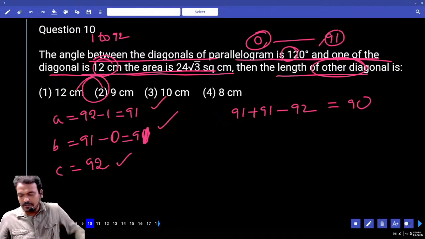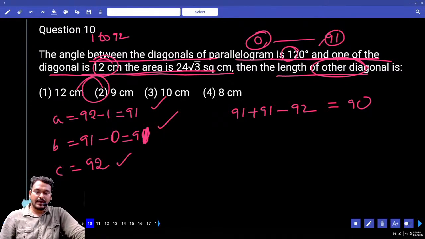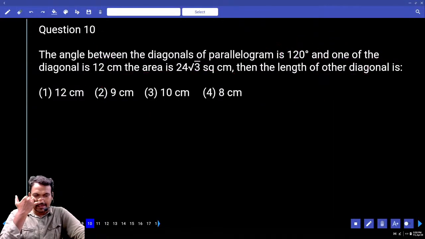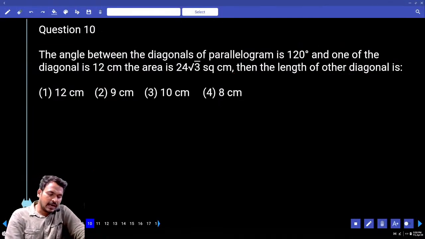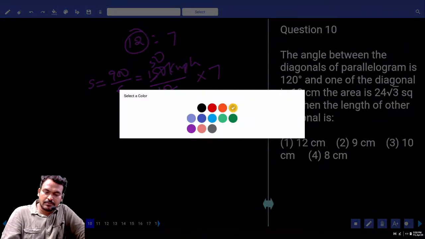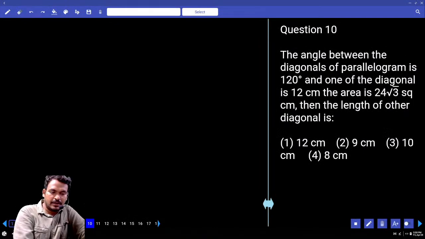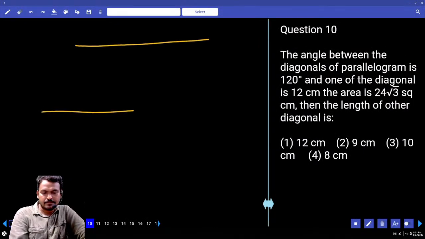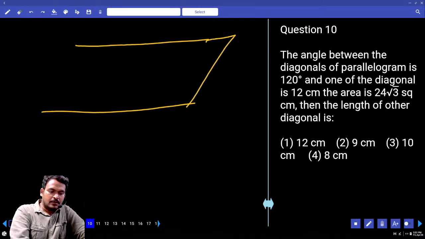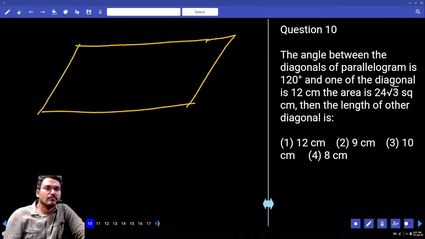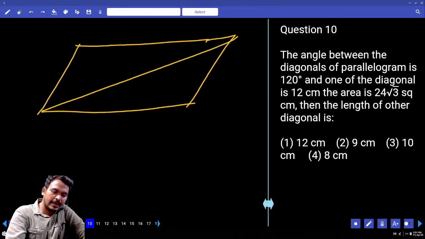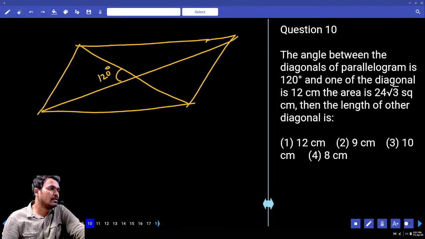Next question, number 10. The angle between the diagonals of a parallelogram is 120 degrees, one of the diagonals is 12 centimeters, and the area is 24 root 3 square centimeters. Then find the length of the other diagonal. First of all, parallelogram. In a parallelogram, what is the angle between the two diagonals? 120 degrees.